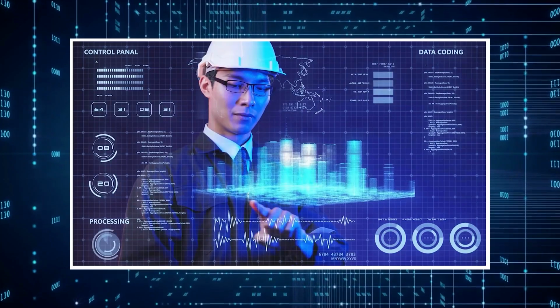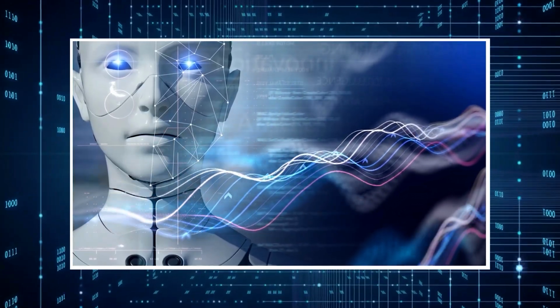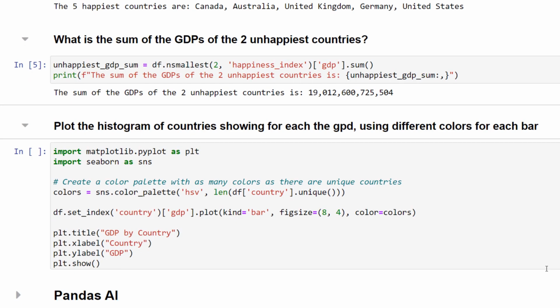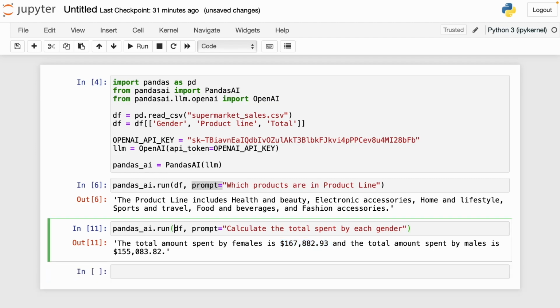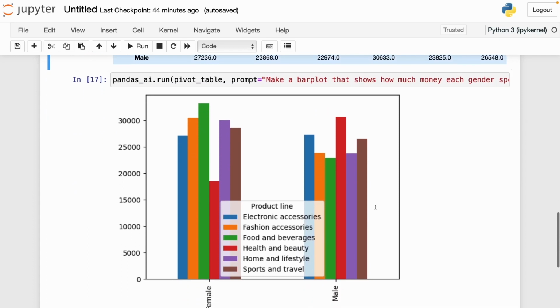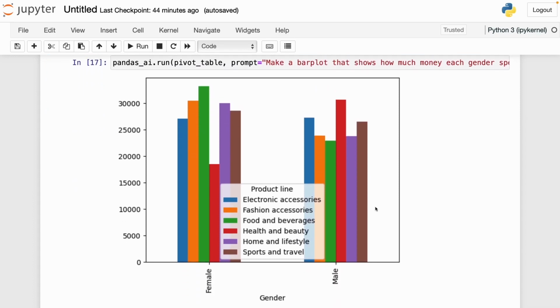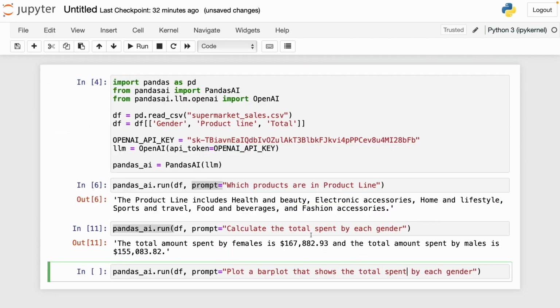Feature engineering, a vital aspect of data analysis, often demands extensive domain knowledge and manual effort. However, with Pandas AI, this complex task becomes remarkably simplified. By harnessing the power of artificial intelligence, Pandas AI takes your existing data and automatically generates new features based on the patterns and relationships it identifies. This automation allows you to shift your focus from labor-intensive feature engineering to exploring insights and conducting in-depth analysis. With Pandas AI, you can unlock a world of possibilities and maximize the value extracted from your data, all while saving valuable time and effort.